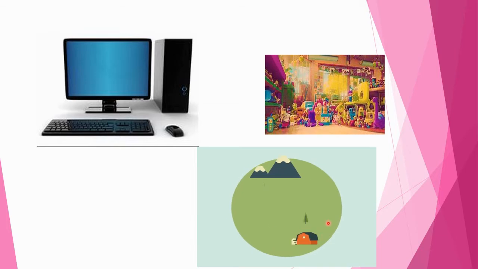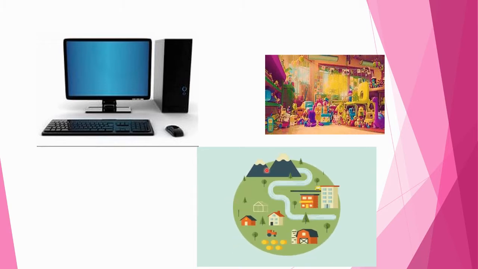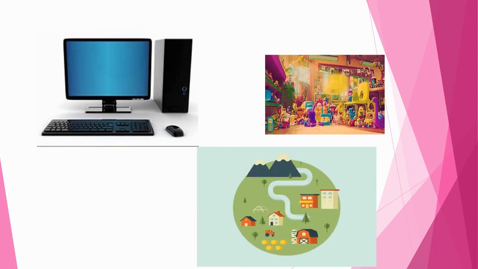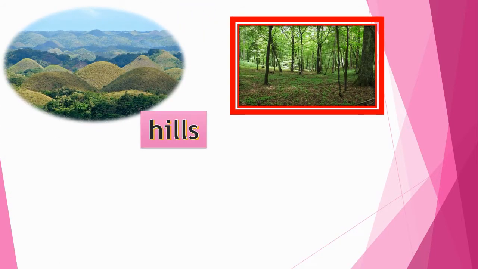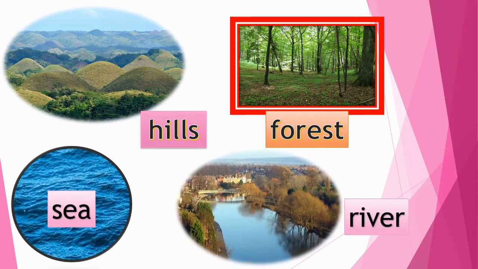There are many things that humans can make. They are called man-made resources. The things we create for our use, comfort and convenience are called man-made resources. Let's see natural resources. Hills, forests, rivers and seas are natural resources.